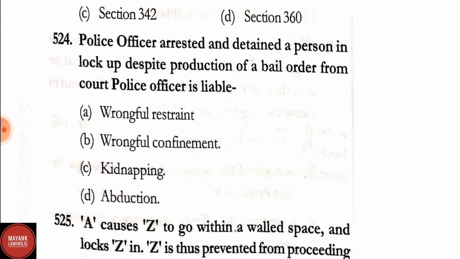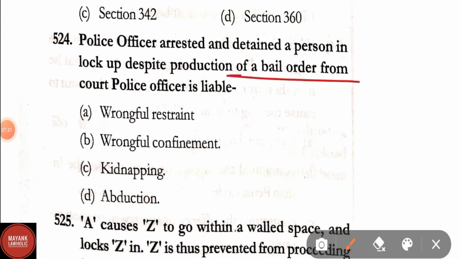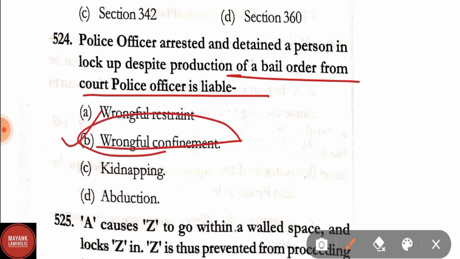Question number 524. Police officer arrested and detained a person in lockup despite production of a bail order from court. Police officer is liable for wrongful restraint, wrongful confinement, kidnapping, abduction. Correct answer is option B, that is wrongful confinement. Police officer will be liable for wrongful confinement.